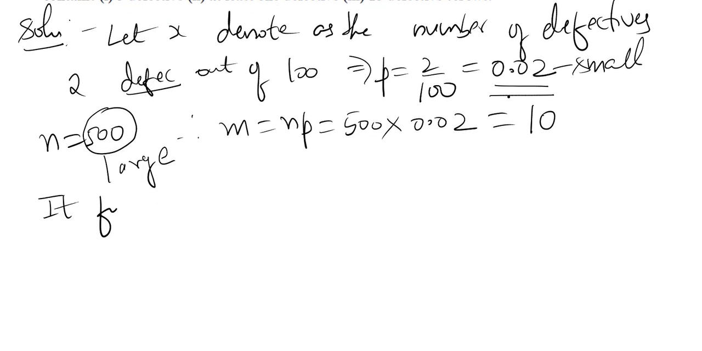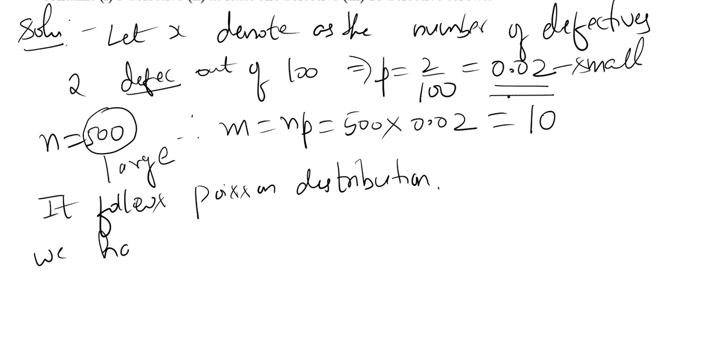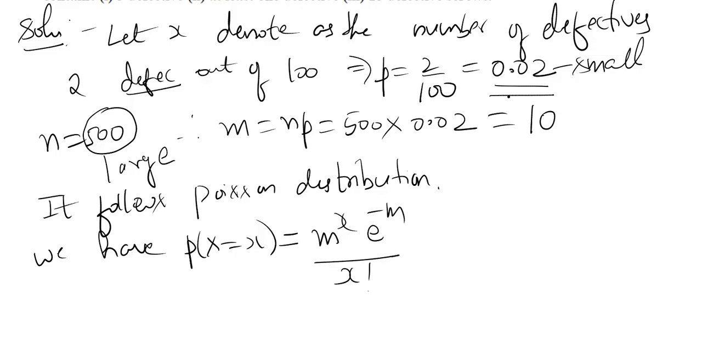It follows Poisson distribution. We have P of x is equal to m power x e power minus m by x factorial. Substitute m here, 10 power x e power minus 10 by x factorial. So the formula is fit here for Poisson distribution.